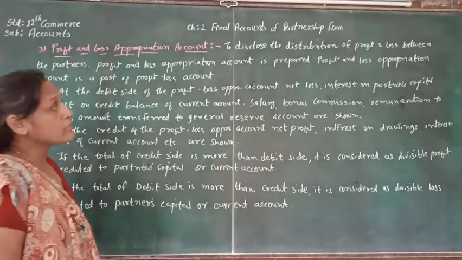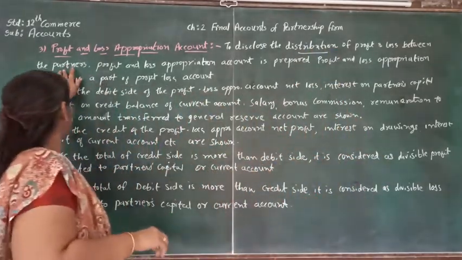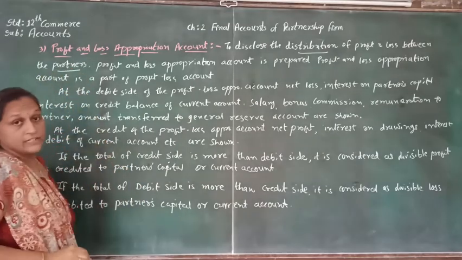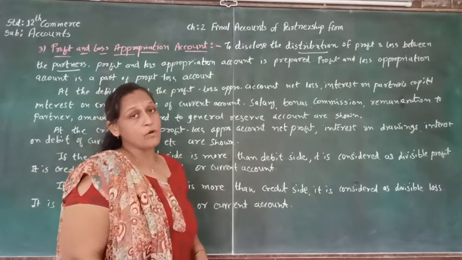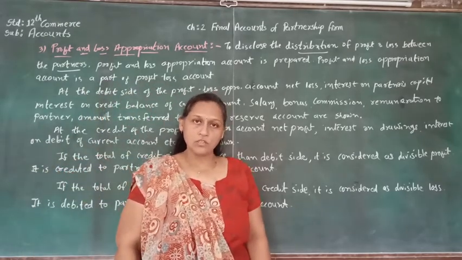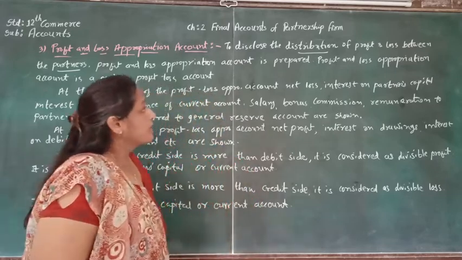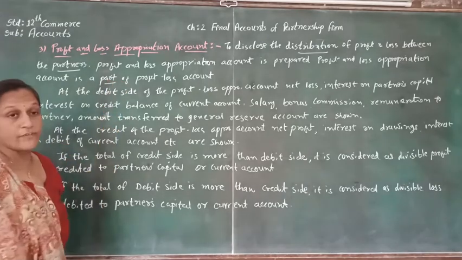To disclose the distribution of profit and loss between the partners, the profit and loss appropriation account is prepared. So here we are preparing the profit and loss appropriation account so that we can distribute the profit among the partners. And the profit and loss appropriation account is a part of the profit and loss account.